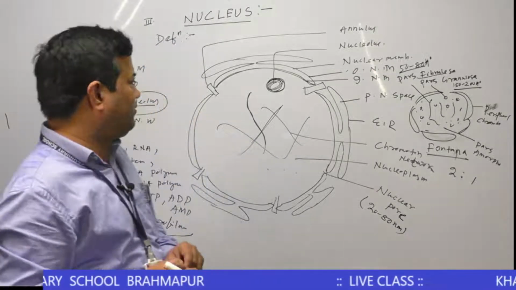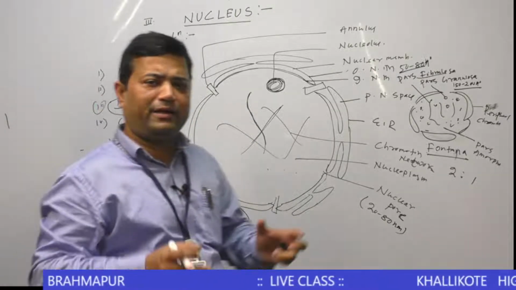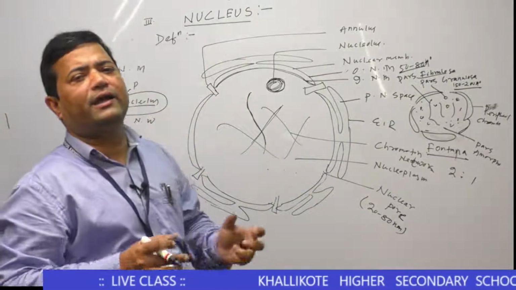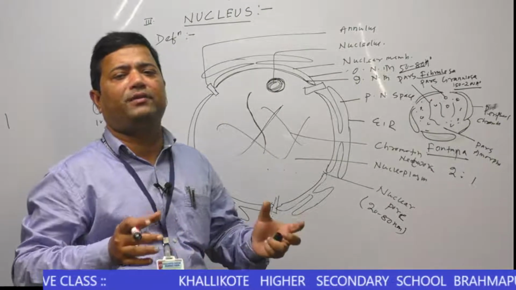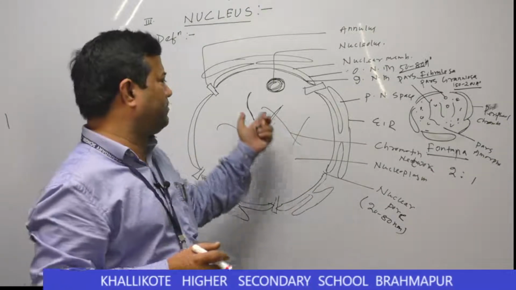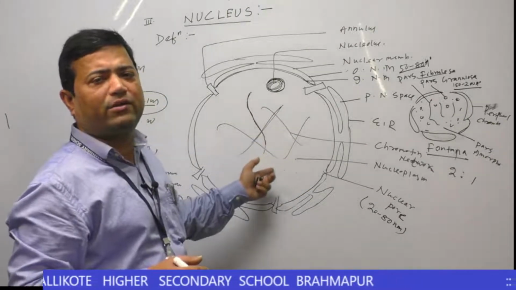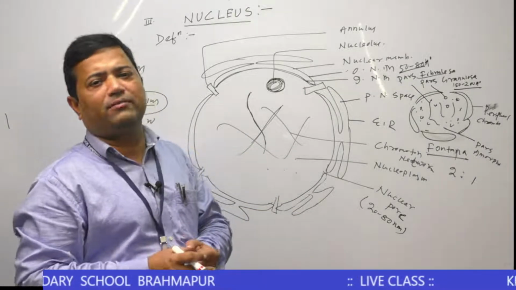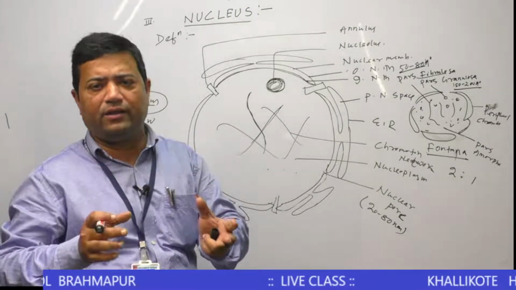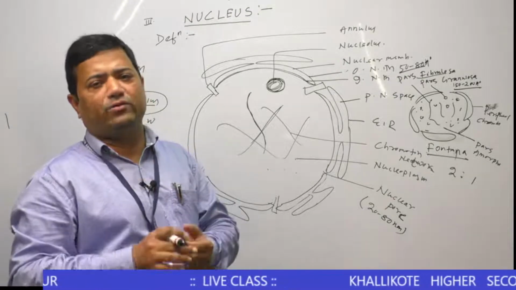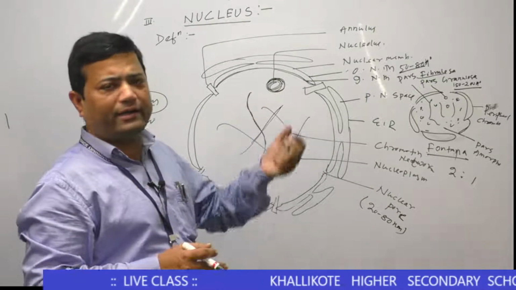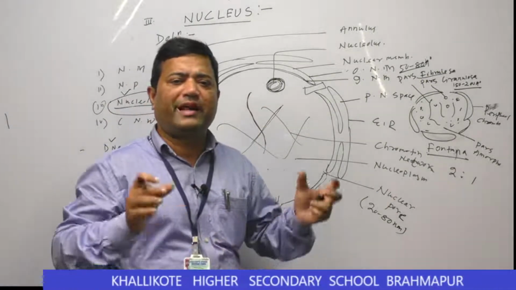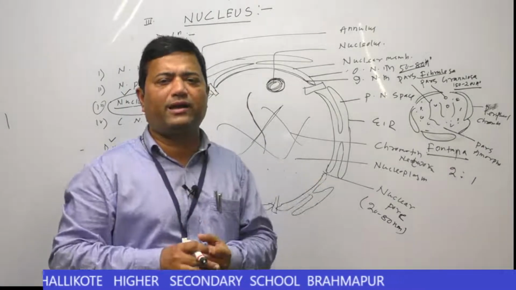When the cell remains in the non-dividing state, the chromatin material appears in the form of thin filamentous and network structure. So that is called the chromatin network. This chromatin network was first discovered by E. Strasburger.